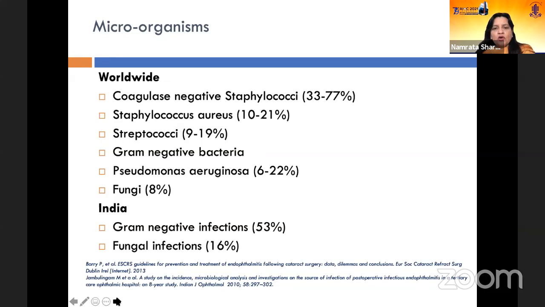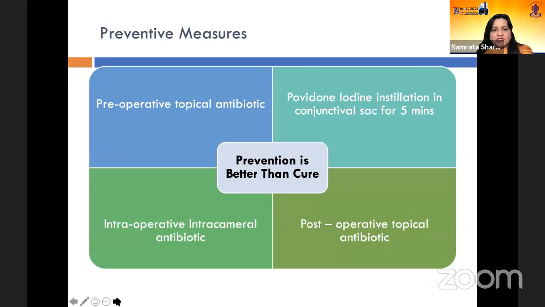And there are organisms which are responsible for it. Most commonly, the coagulase negative staph, Staph aureus, Streptococci, gram-negative bacteria, Pseudomonas aeruginosa, and fungi. And in India, gram-negative infections are most common, followed by fungal infections.